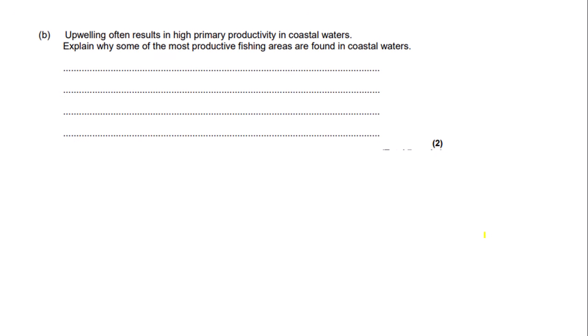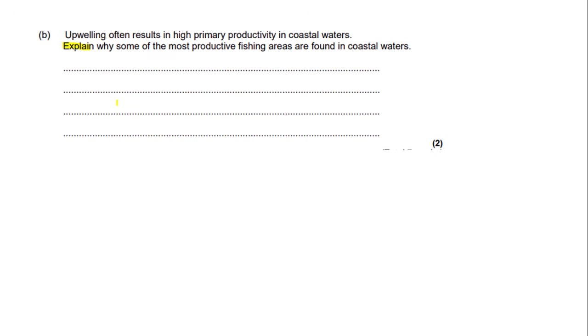So this is the last question that we're going to look at today. It's a pretty easy 2-mark question. So upwelling often results in high primary productivity in coastal waters. I talked about primary productivity in my video about energy and ecosystems, which you can check out in the corner if you haven't watched that already. So the question says, explain why some of the most productive fishing areas are found in coastal waters.